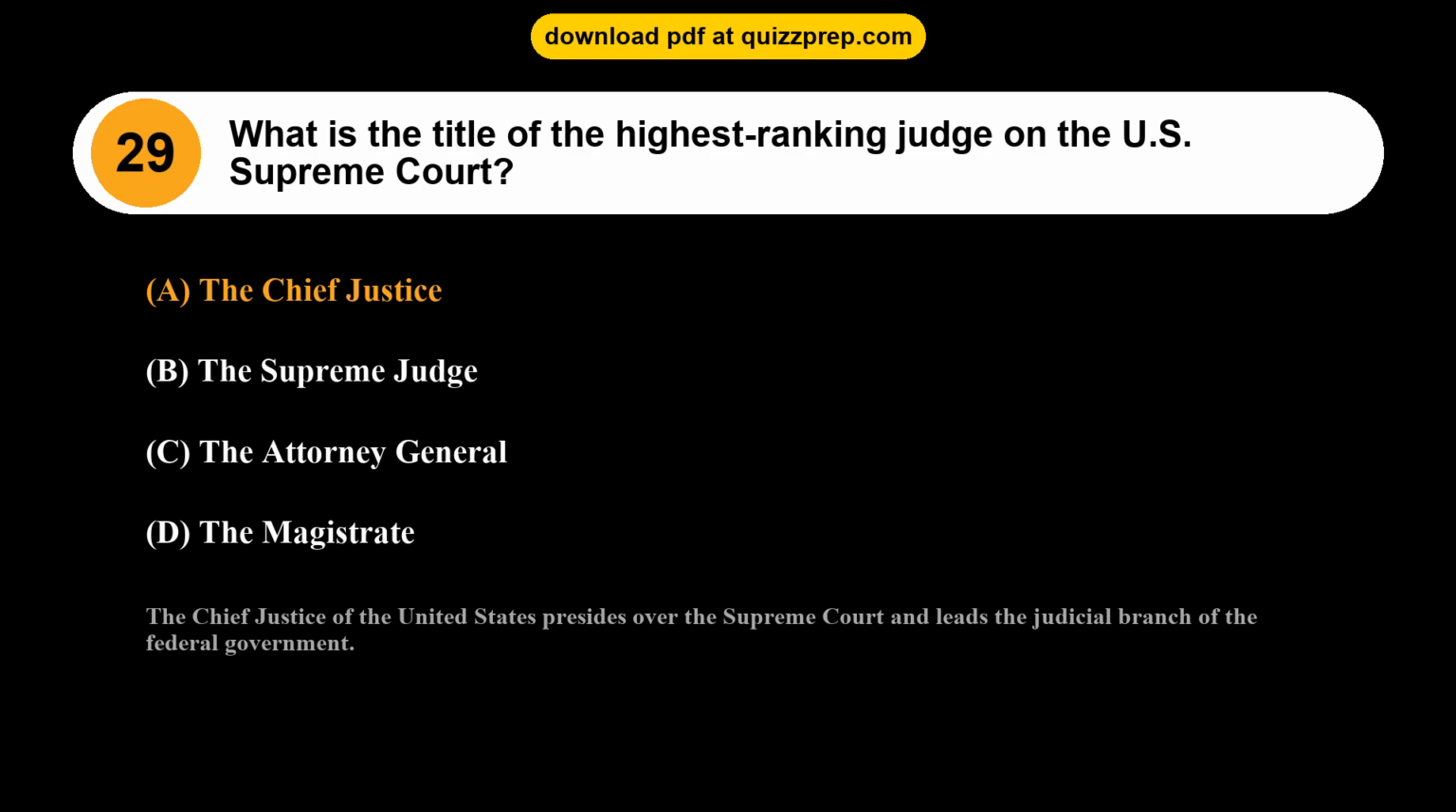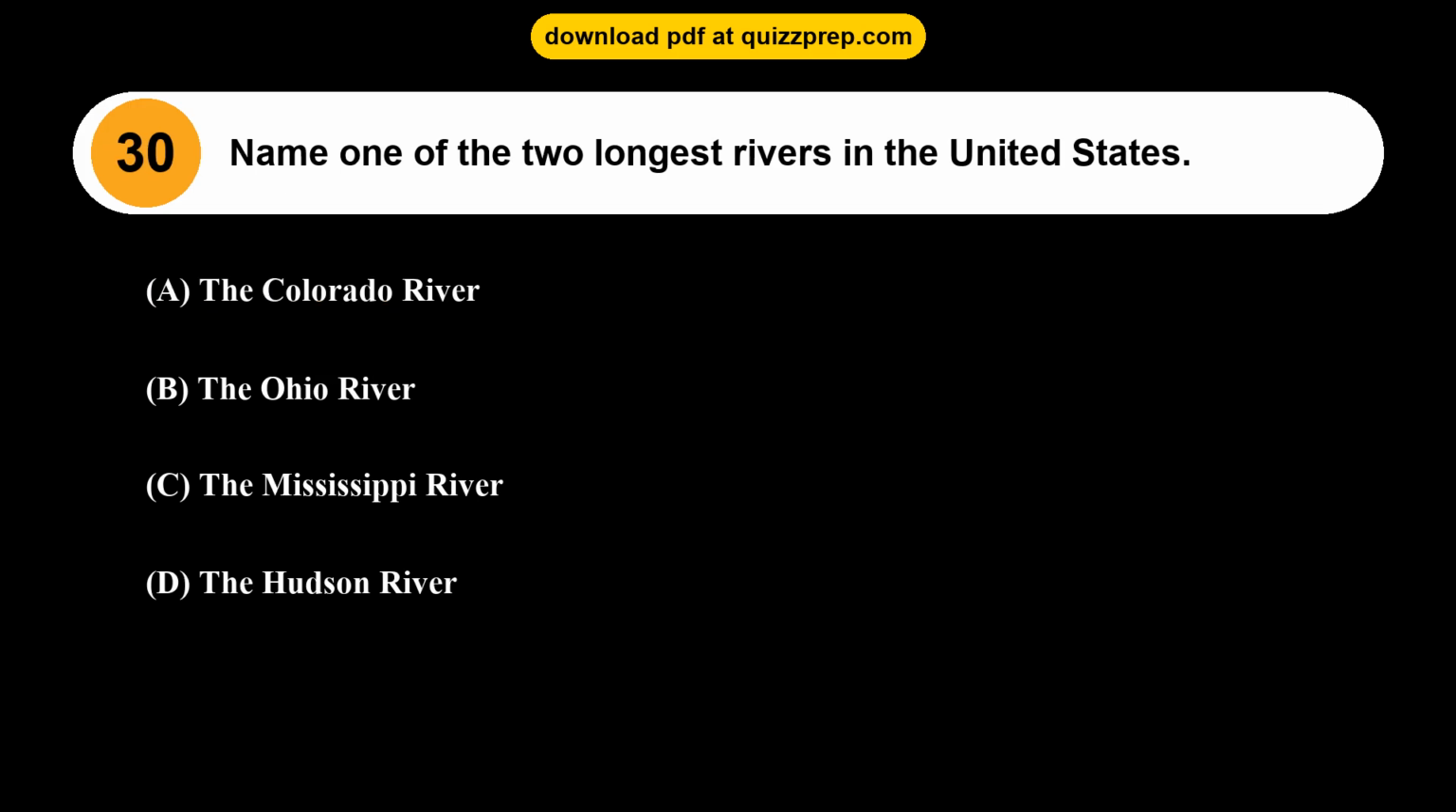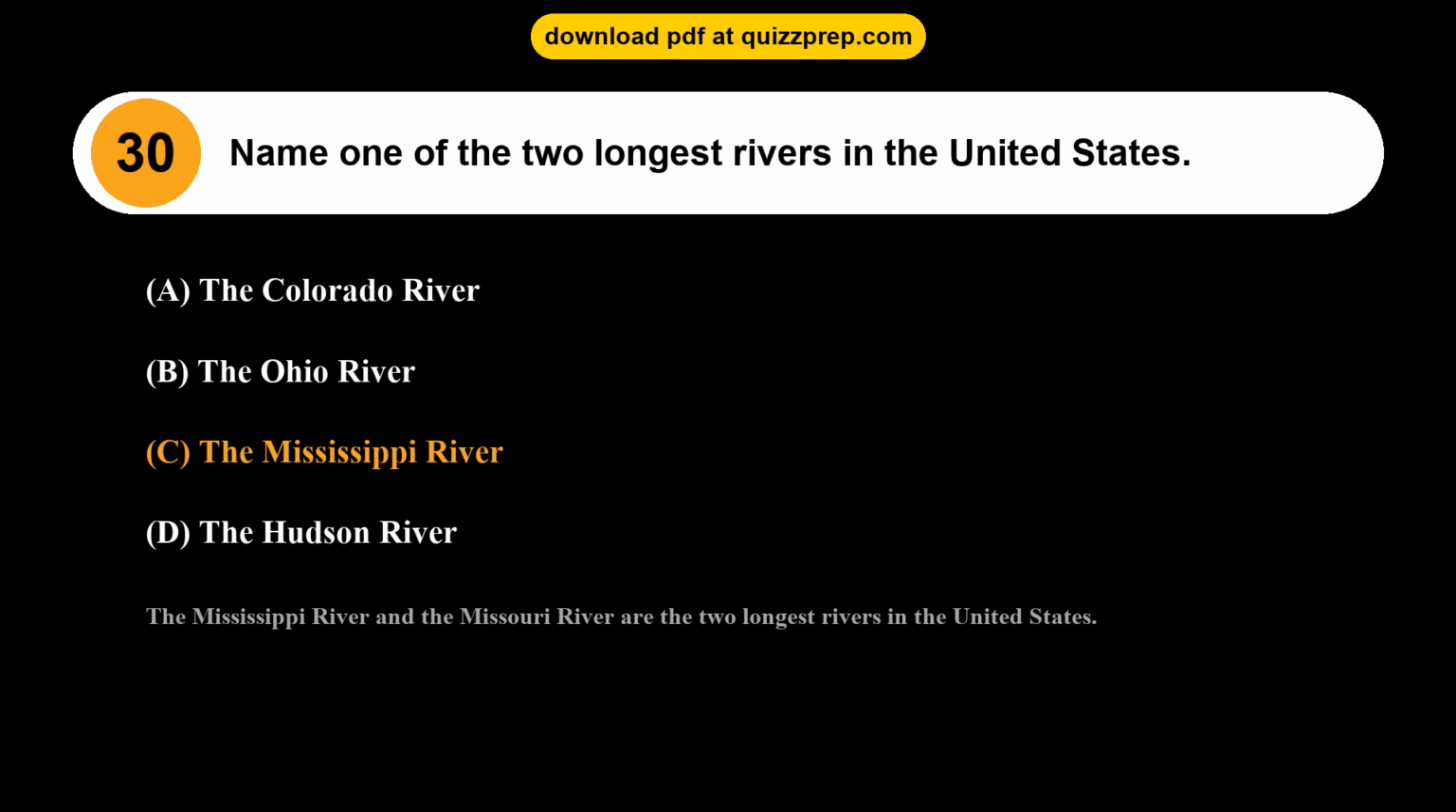government. Question 30. Name one of the 2 longest rivers in the United States. Option A, the Colorado River. Option B, the Ohio River. Option C, the Mississippi River. Option D, the Hudson River. The correct answer is option C, the Mississippi River. The Mississippi River and the Missouri River are the 2 longest rivers in the United States.